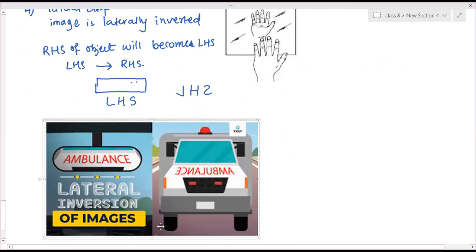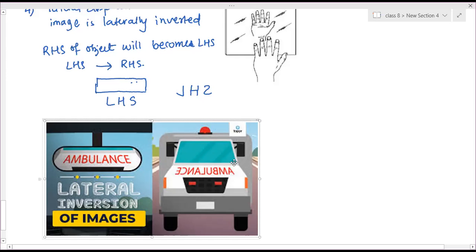Because when the driver in front sees in the rear view mirror, he will see it correctly. So he can read it immediately and give space for the vehicle to pass.